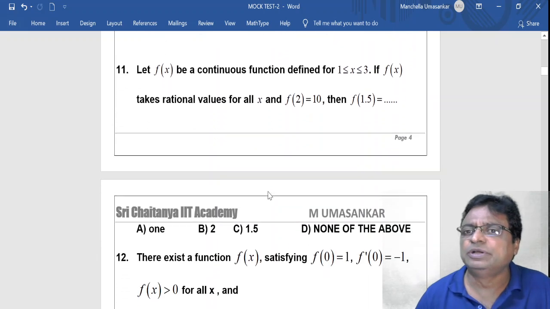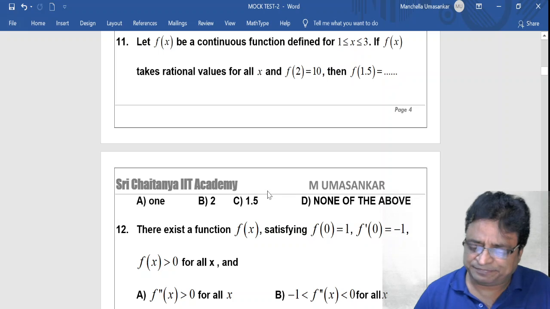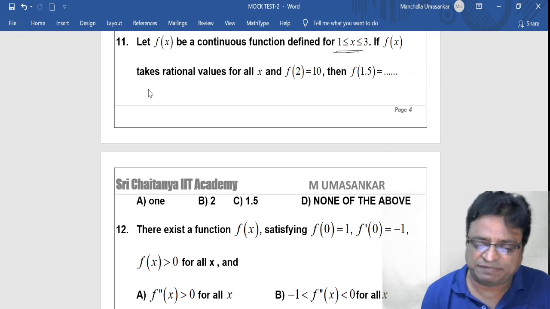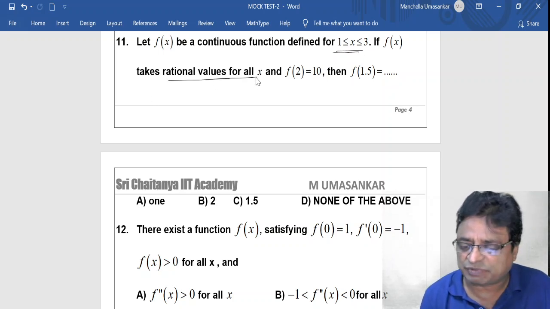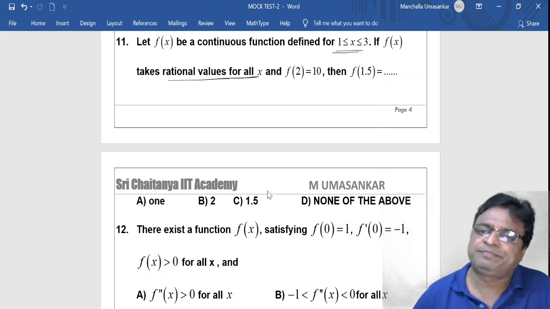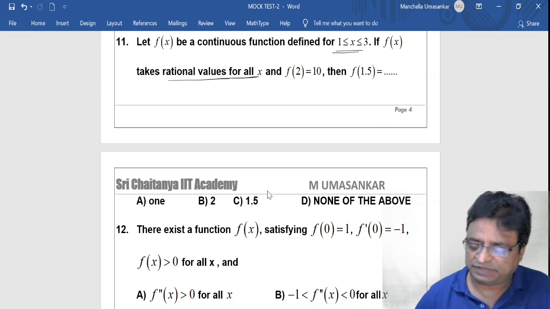Now coming to question number 11. F of x is a continuous function defined for 1 less than or equal to x less than or equal to 3, and if f of x takes rational values for all x and f of 2 equal to 10, then f of 1.5 equal to. Options: A 1, B 2, C 1.5, D none of the above.